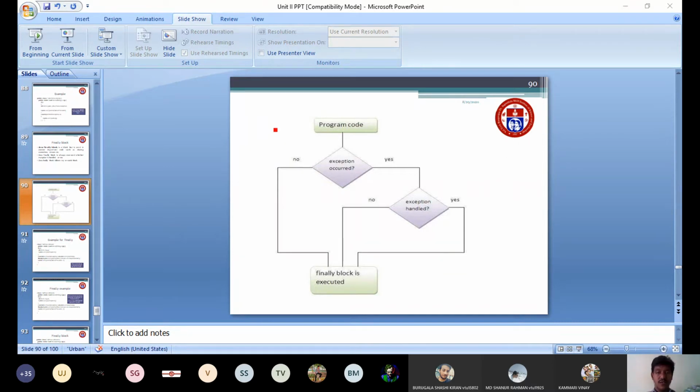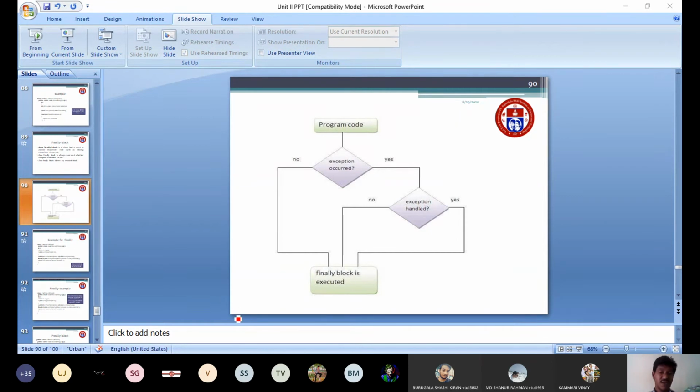Whatever code you want to check, you have to put in the try block. Whether an exception occurred or not, we check in the try block. Whenever you get an exception, it will be handled by the catch block. After handling the exception, the finally block will be executed. Even if the exception is not handled, finally it will come to the finally block.